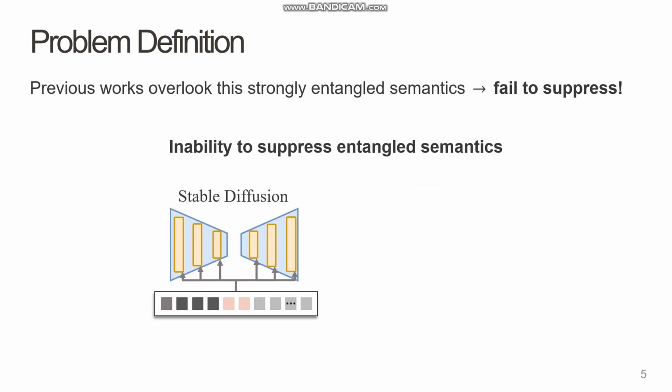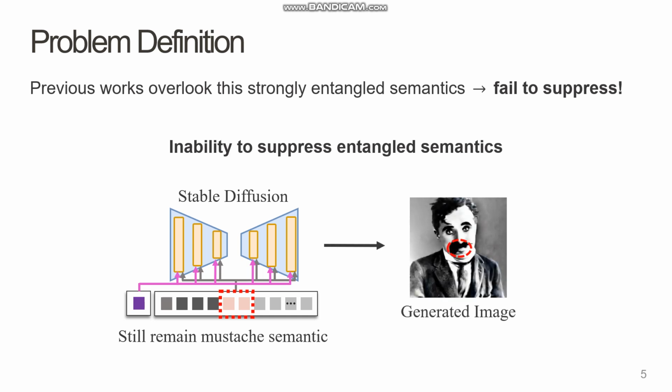Previous methods struggle with this issue. Some try to adjust the model's guidance, change the model's attention, or even try to inpaint parts of the image. However, they often fail because they don't directly target the embedding of the main keyword, which has already become entangled with unintended information. As a result, even when trying to suppress the mustache concept, the activation remains and the unintended content still appears in the final image.